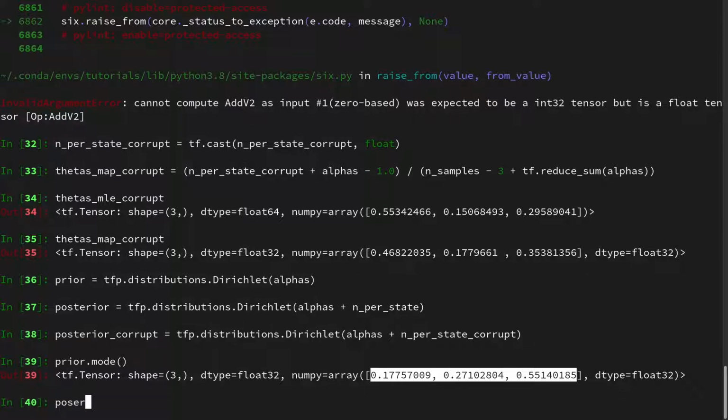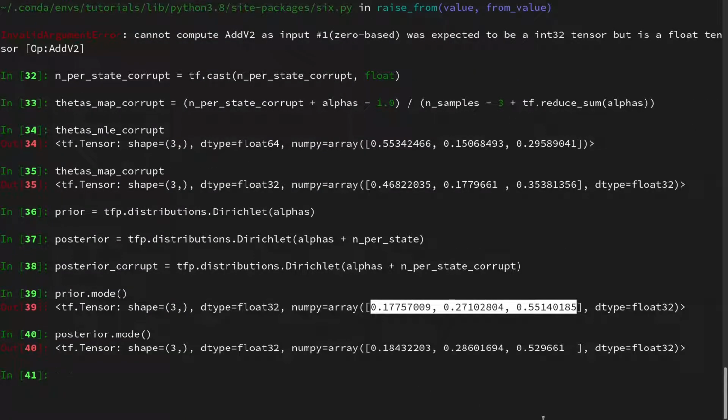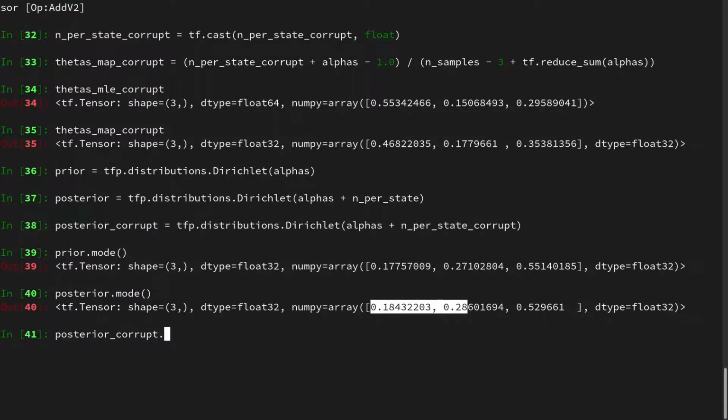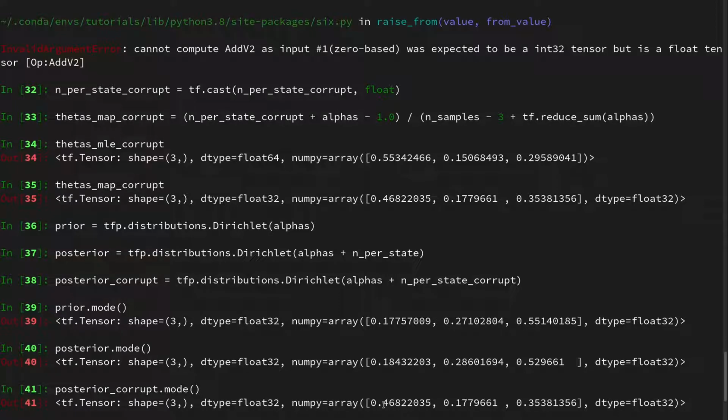And if we do the same for the posterior, then we are actually getting our MAP estimate, because the MAP estimate is nothing else than the mode of the posterior. So if we do the posterior corrupt mode, we are also getting the corrupt estimate. And we can see, of course, the values are off again. But this, of course, was due to the fact that we had the corrupt data. But anyhow, it is coinciding with the MAP estimate that we calculated earlier. And you can play around with it. You can either sample the posterior, you can sample the prior, look at the mean, and so on and so forth. That's the end of the video.